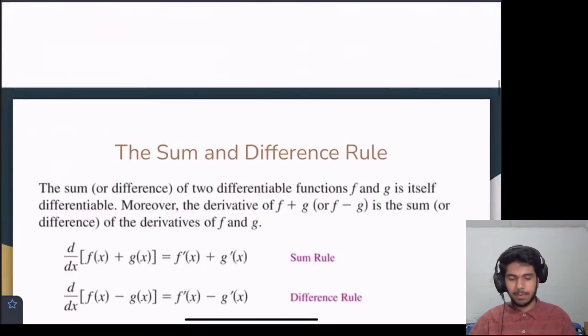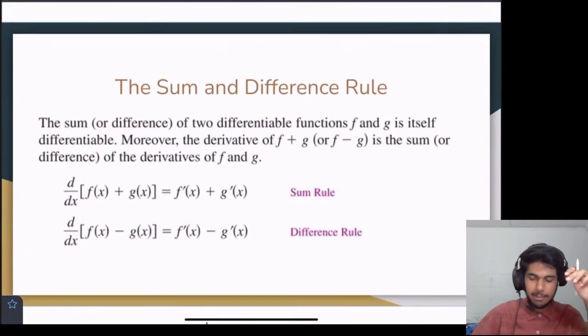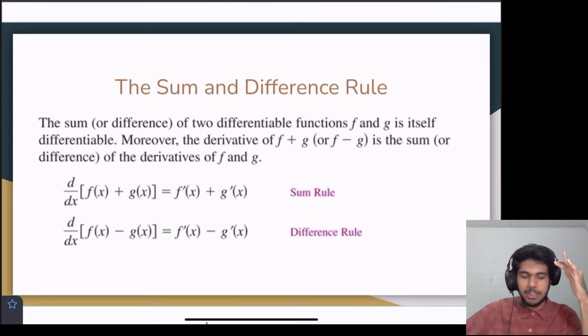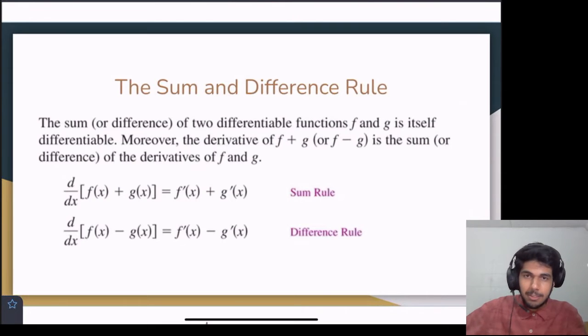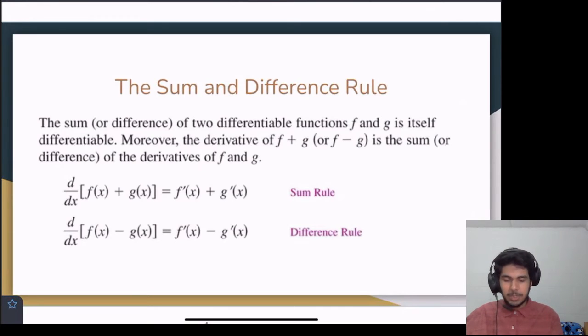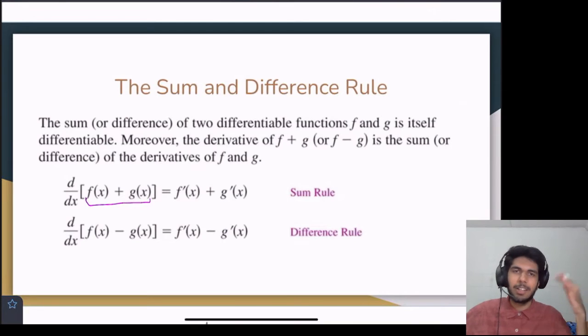All right. Next, we have the sum and difference rule. So if we have the sum or difference of two differentiable functions f and g, that itself is differentiable. And the derivative of the sum or difference is the sum or difference of the derivatives of the individual functions, right? So if we take two functions and we take the sum of them, and we can do that pointwise, that's how functions usually add.